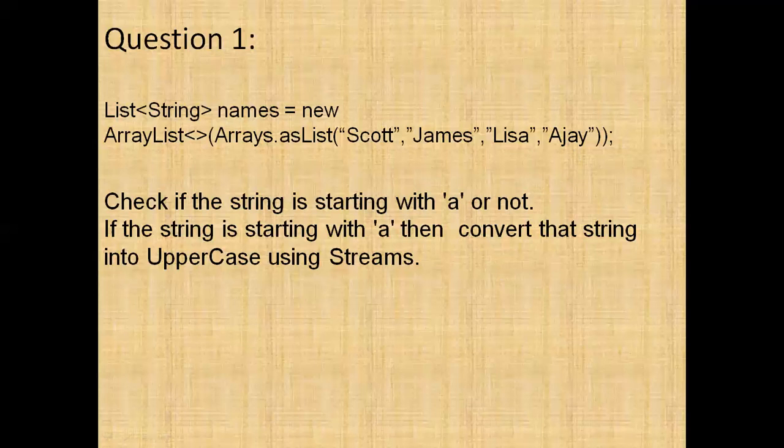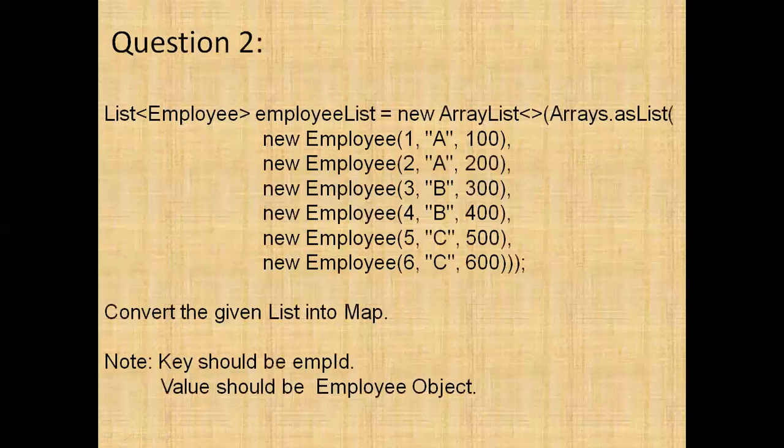They agreed. So coming to the next question, they have given a list of employees, like employee one, two, three. An employee has an employee ID, employee name, and some salary. So convert the given list into a map, where the key should be the employee ID and the value should be the employee object. That means they asked me to convert the list into a map using streams. So I did it actually.